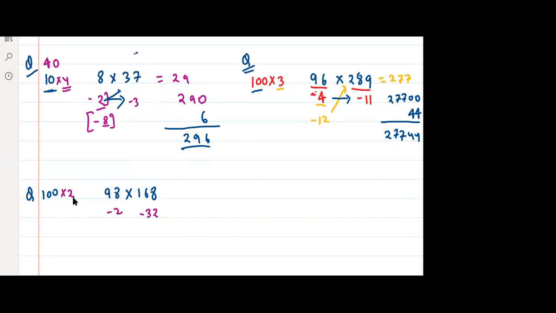So 2 into 2, sir, minus 4 over here. So subtract 4 from 164. I will get what? Sir, 164. 164 into 100. What is 164 into 100? Sir, 16400. Then multiply these two. What is 2 into 32? Sir, it is 64. So what is the answer? Sir, 16464. That is the answer.